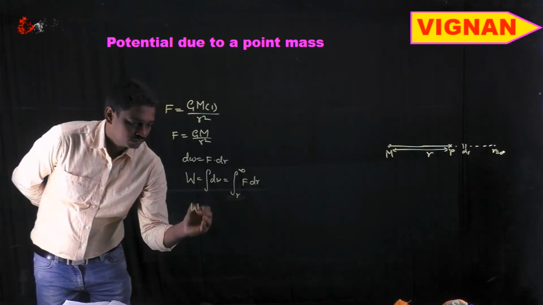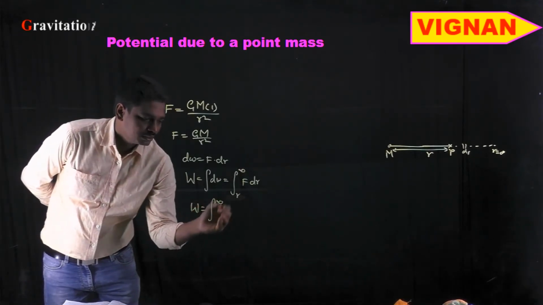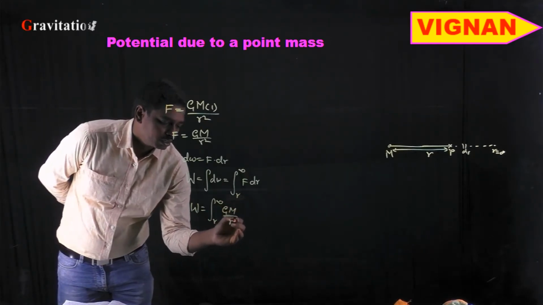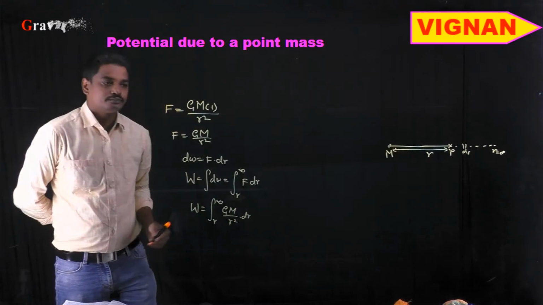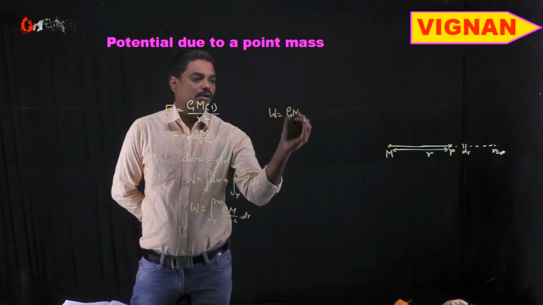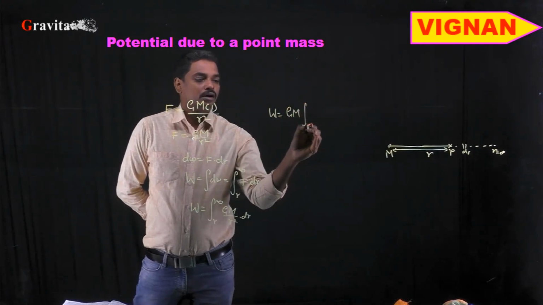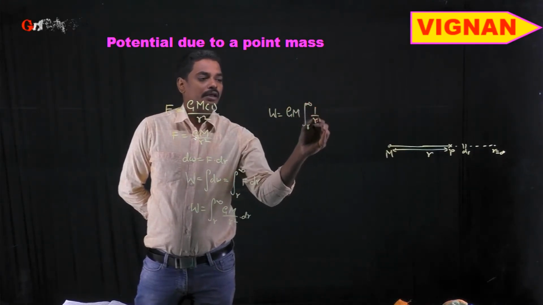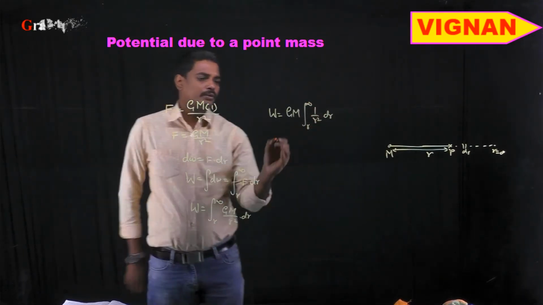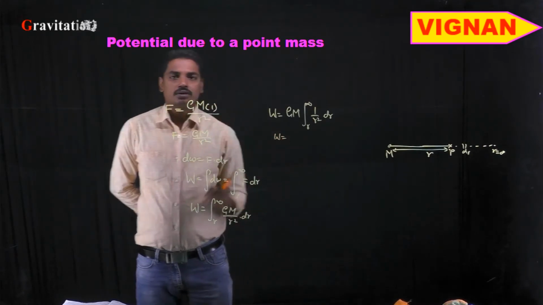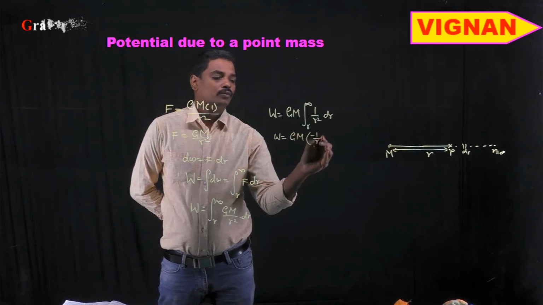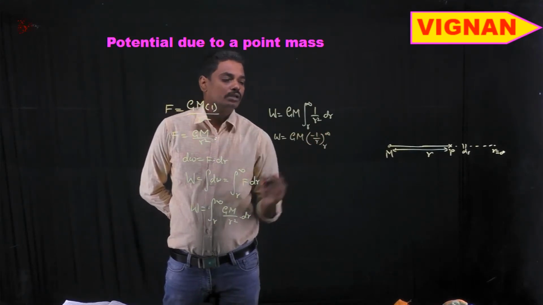So W is equal to the integral from infinity to r of G capital M by r square into dr. As GM is constant, this is GM times the integral of 1 by r square dr. The integral of 1 by r square is minus 1 by r. So W is equal to G capital M times minus 1 by r, from r to infinity.